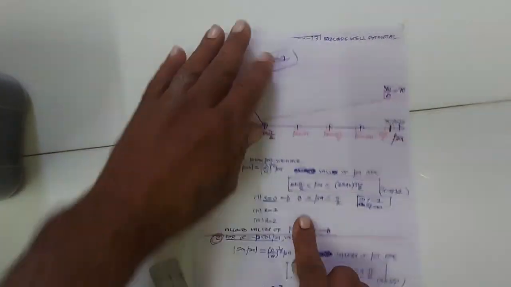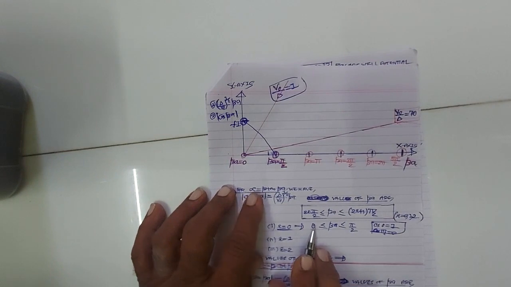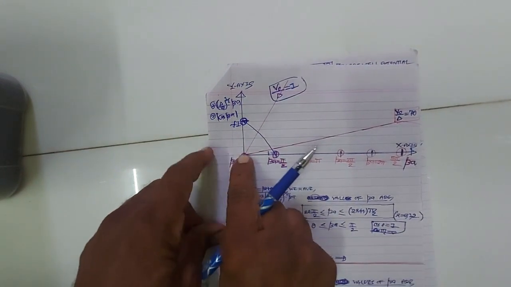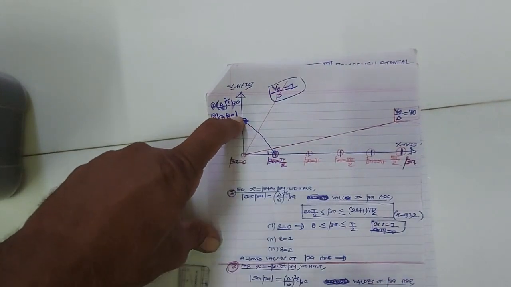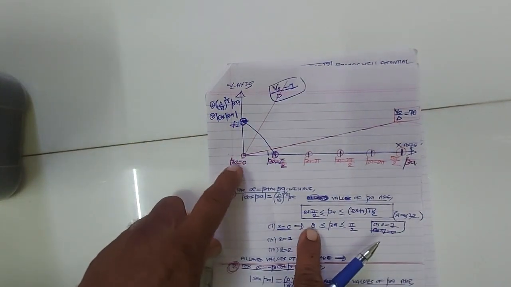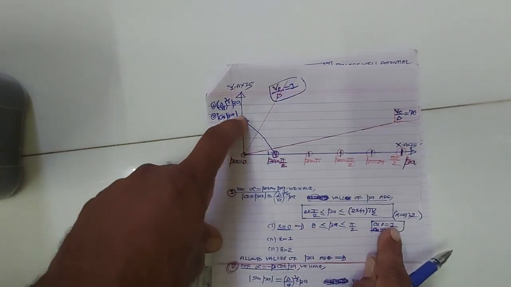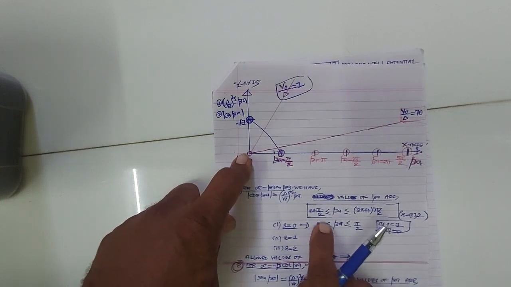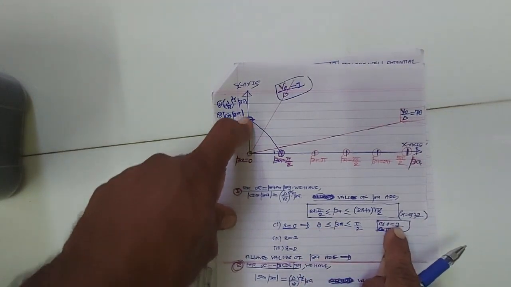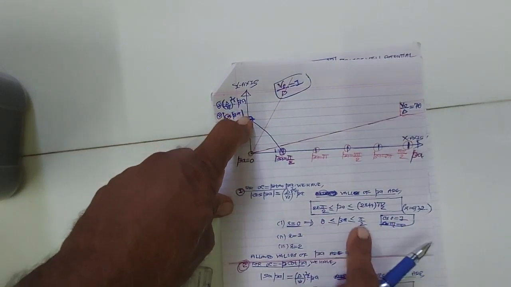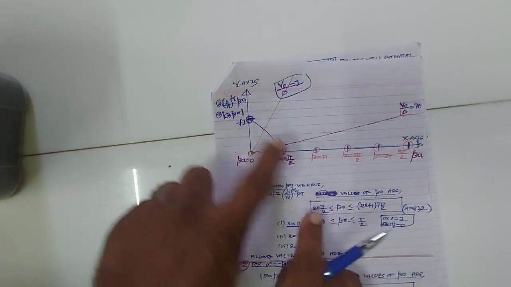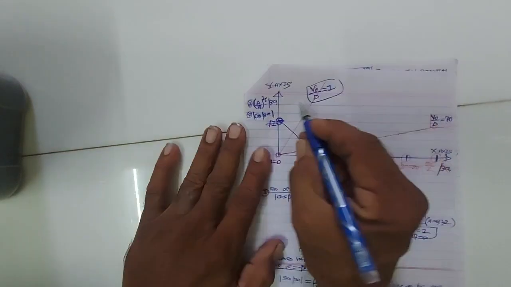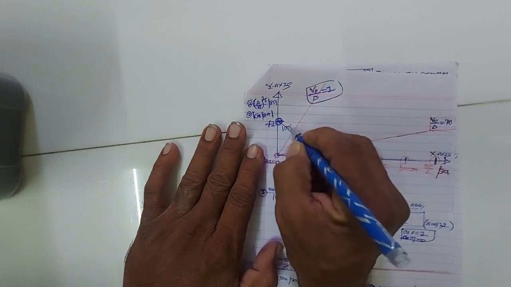So the minimum value of beta is 0. When beta is equal to 0, cos 0 will be 1, so that point will come here. The maximum value of beta is pi by 2. When beta is equal to pi by 2, cos pi by 2 will be 0. So if you connect, this is the graph of cos beta.